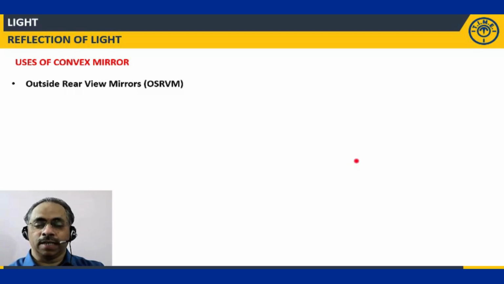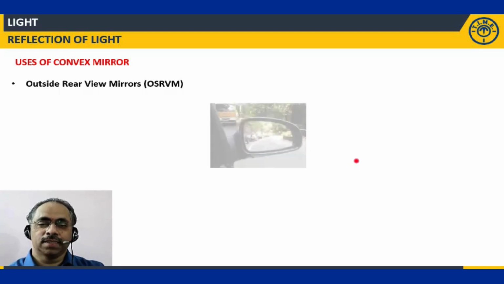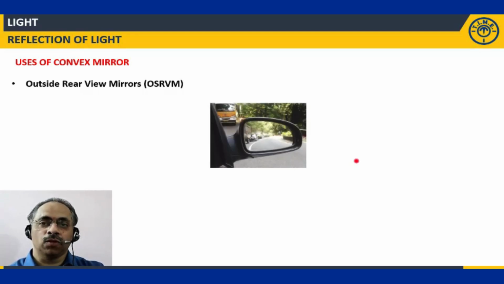Let us now look at some of the uses of convex mirror also. One thing is OSRVM. I don't know whether you have ever heard this word, OSRVM. It is the acronym for outside rear view mirrors. Generally, these are the mirrors we call OSRVM. You would have observed this mirror many times, but you may not know that it is called an OSRVM.